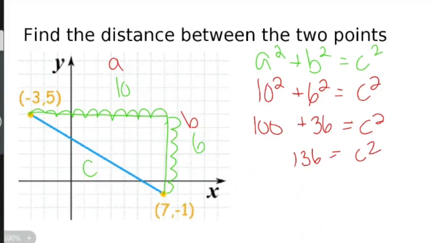Is C all by itself? No. What's in the way? Squared. How do I get rid of it? Square root it. I don't know what the square root of 136 is, but it's probably in between 11 and 12. What's the square root of 136? The square root of 136 is approximately 11.6619. So we'll say 11.7.